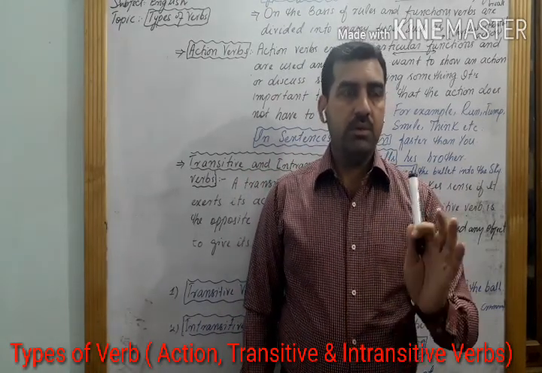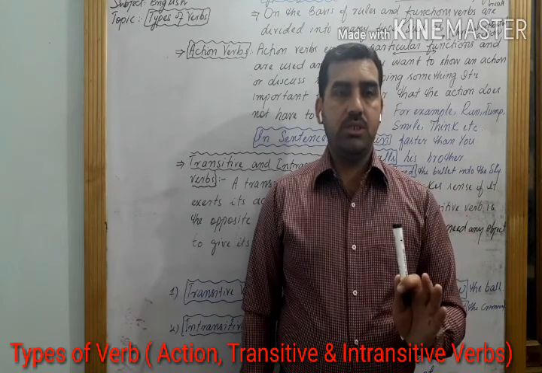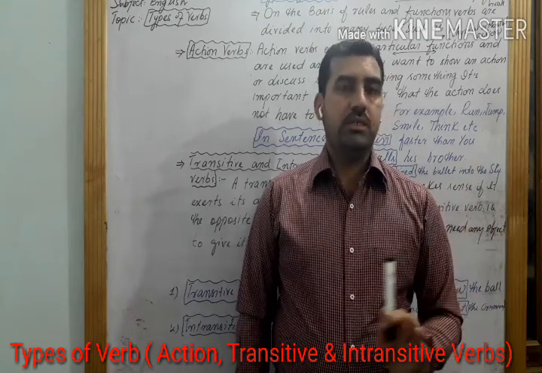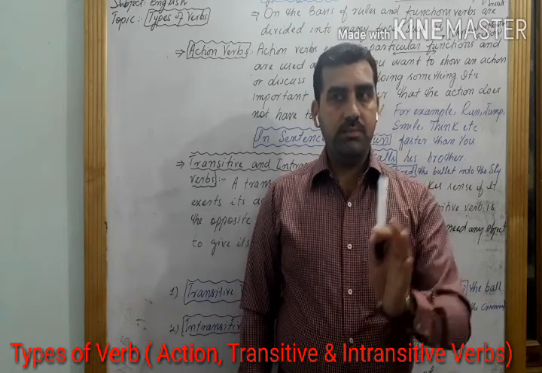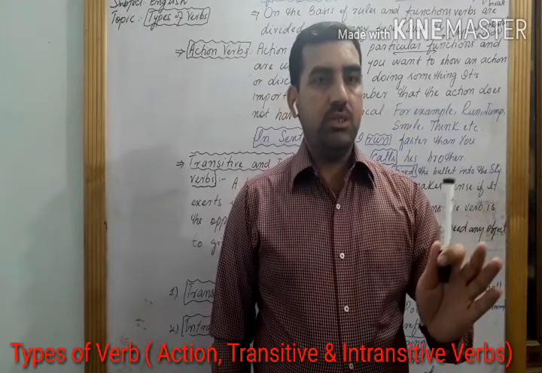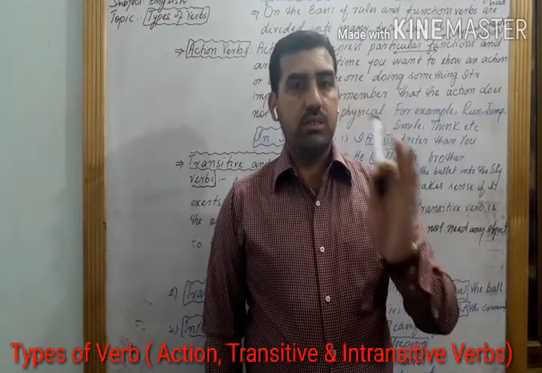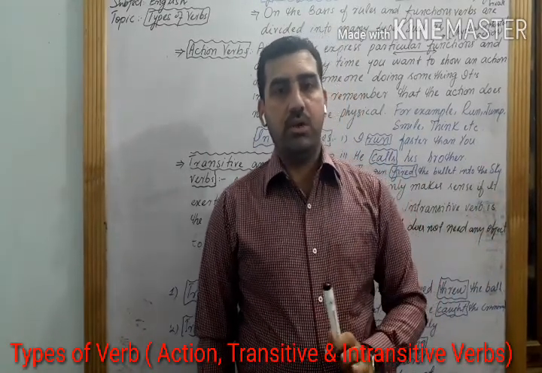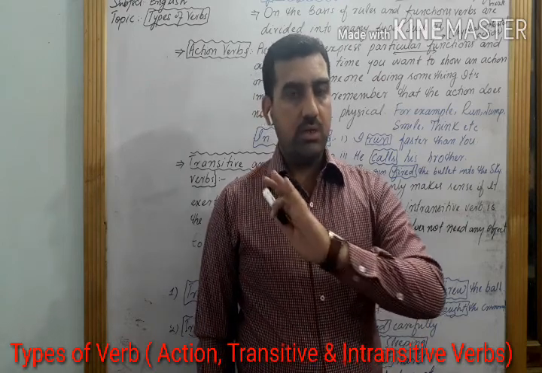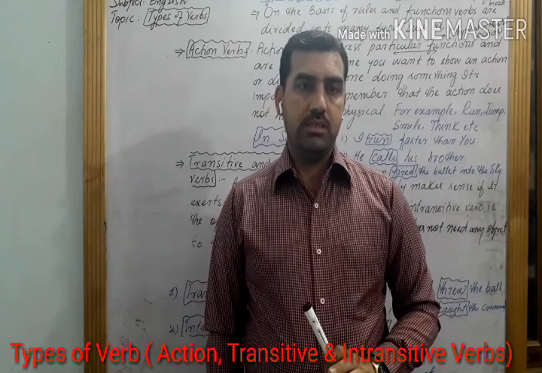It means some verbs need an object to give their complete sense, and they are called transitive verbs, while some verbs do not need a direct object to give their complete sense, and they are called intransitive verbs, but they are complete sentences.